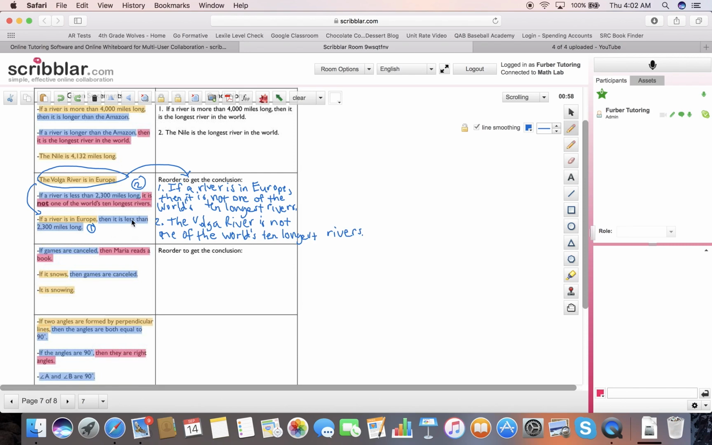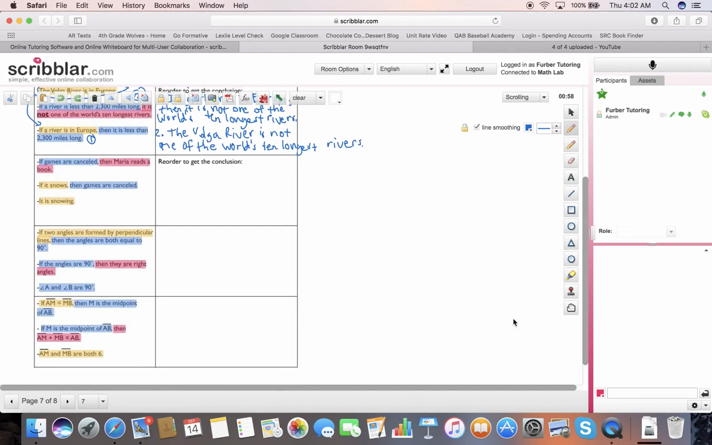So I'm using the law of syllogism, and then I'm drawing another conclusion. That's only going to happen if that conclusion matches the hypothesis of the first conditional we used in our law of syllogism. Okay, let's do another one that has to reorder. If games are canceled, then Maria reads a book. If it snows, then games are canceled. You probably could see that the conclusion here matches the hypothesis here, so they should be switched.